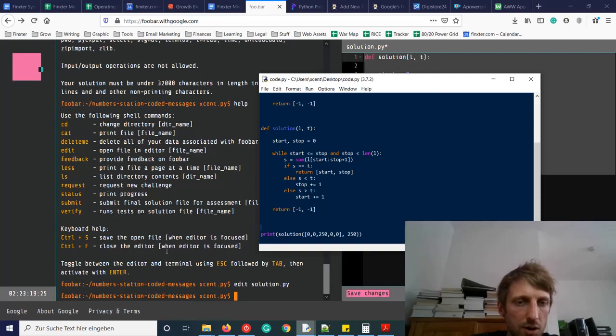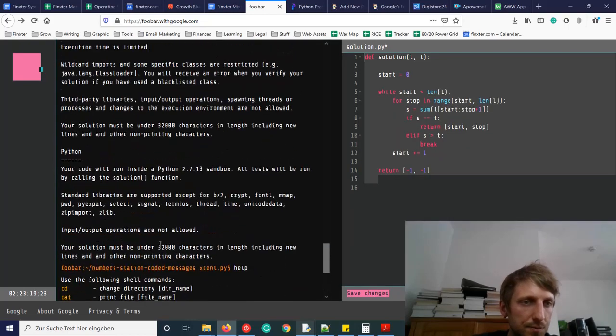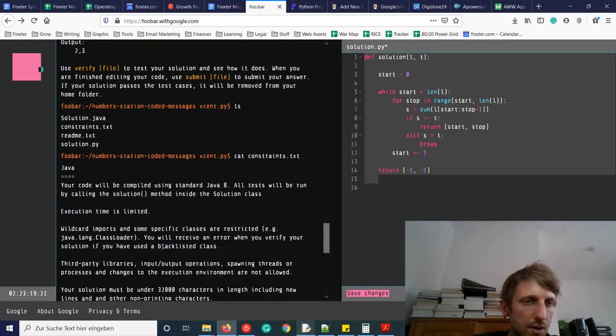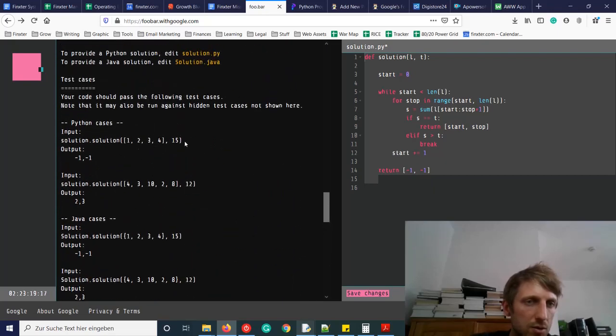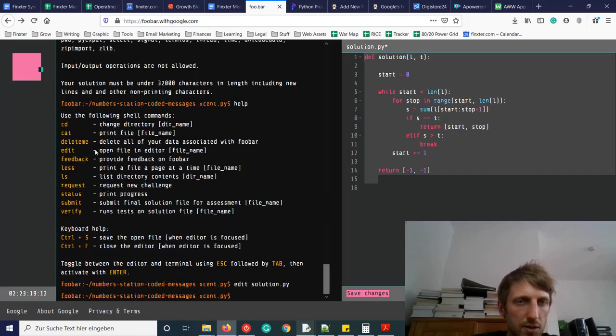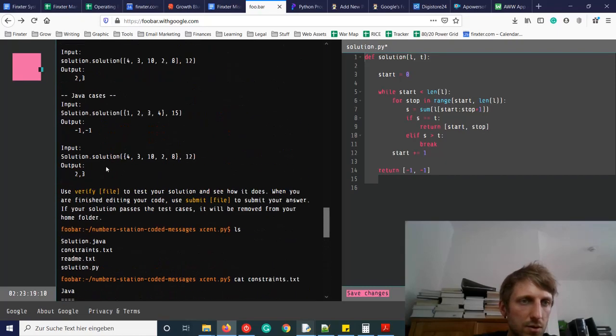Okay, so let's test some cases. Constraints. Okay, so this is one case. Now where is it?